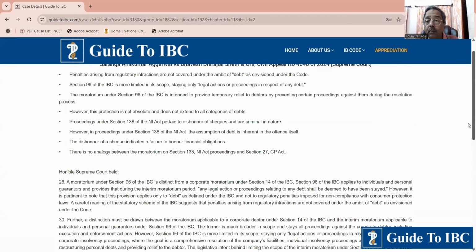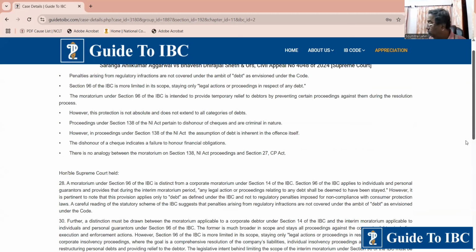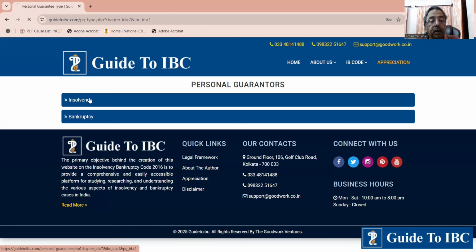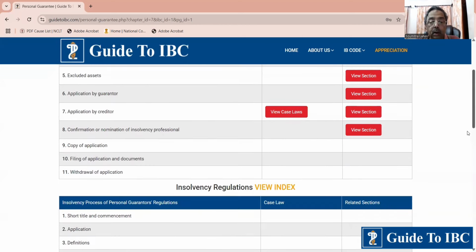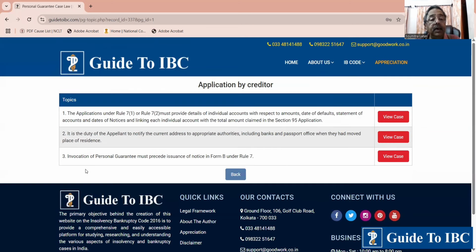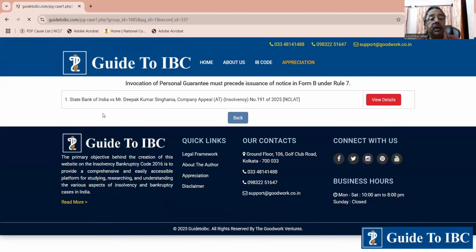Case extracts are there. One more case I have not included in today's, but I think I'll cover that. That is in corporate insolvency, in personal guarantors. In insolvency, let us go to Rule 7, application by creditor. It is the case of State Bank of India versus Mr. Deepak Kumar Singhania. It says that invocation of personal guarantee must precede issuance of notice in Form B under Rule 7.